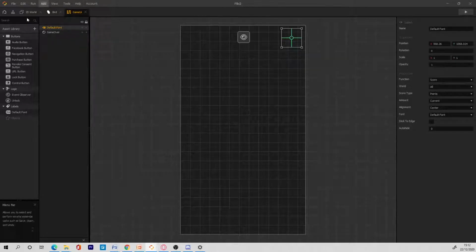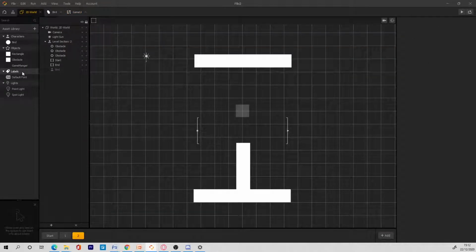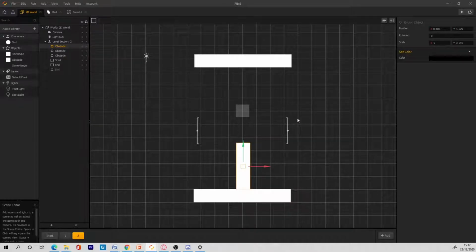I am going to go to the world and then go to the obstacles. So this is obstacle, right? We want the player to get 1 point whenever they pass through an obstacle. And how can we do that? Do you guys have any idea? Let me know if you have any idea.